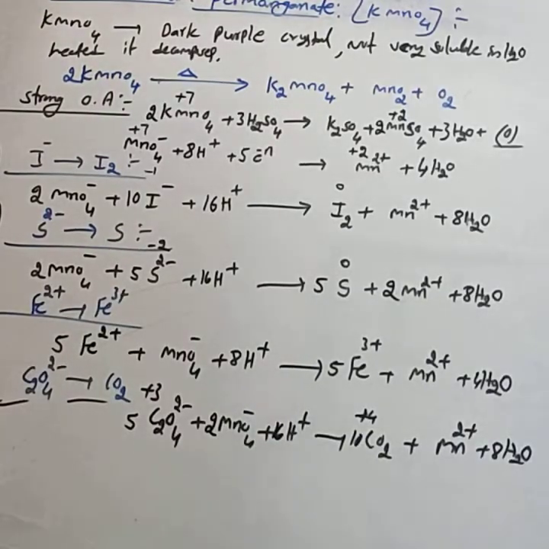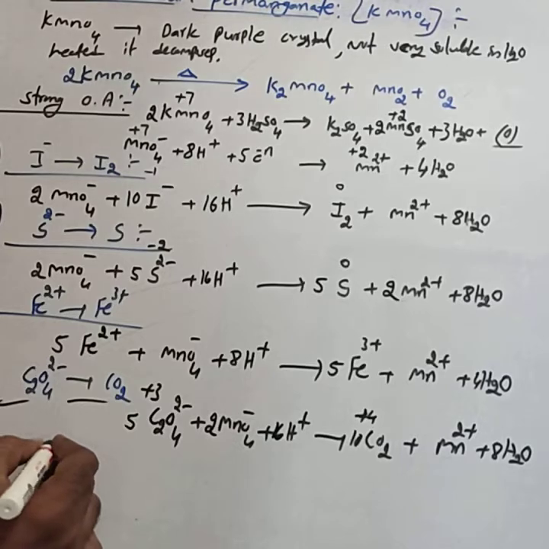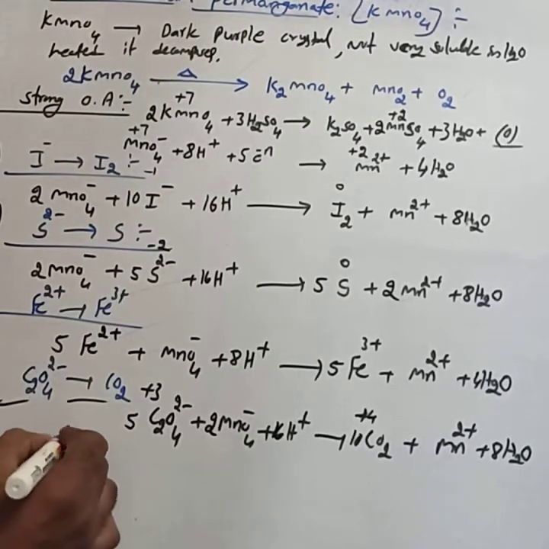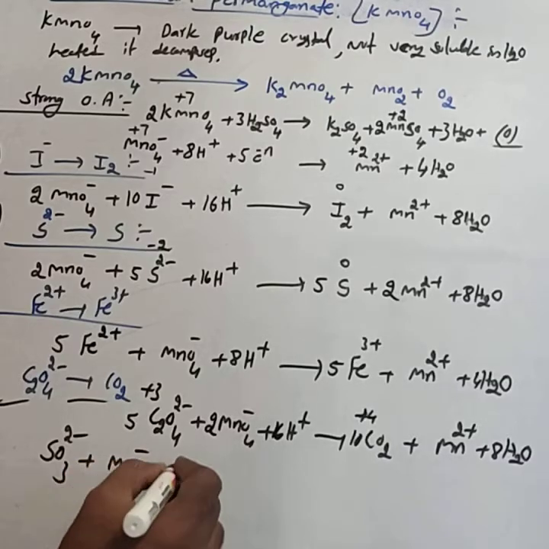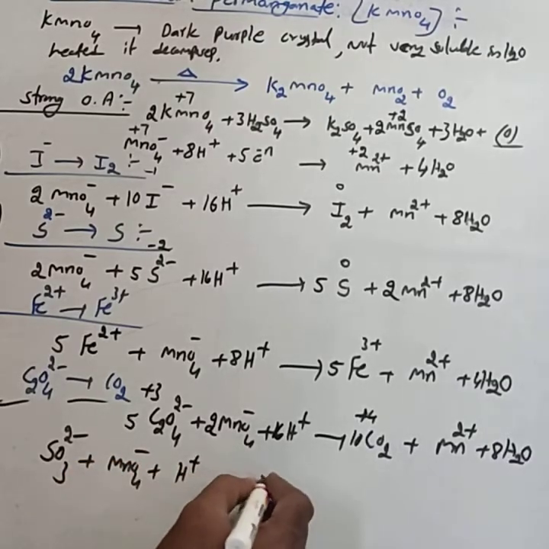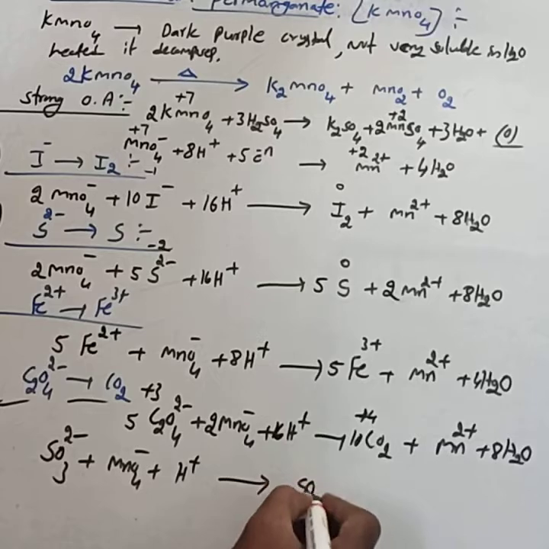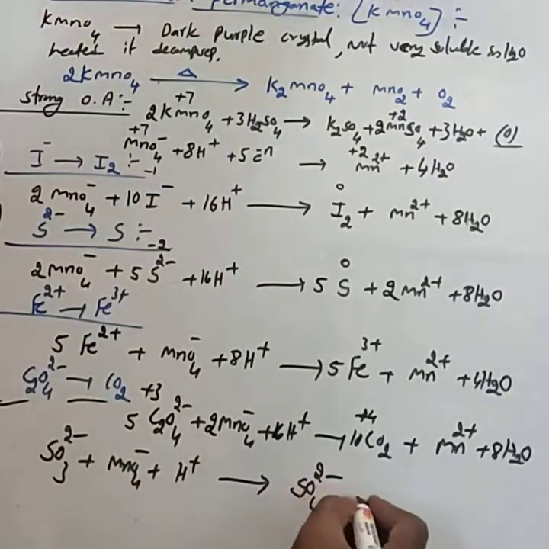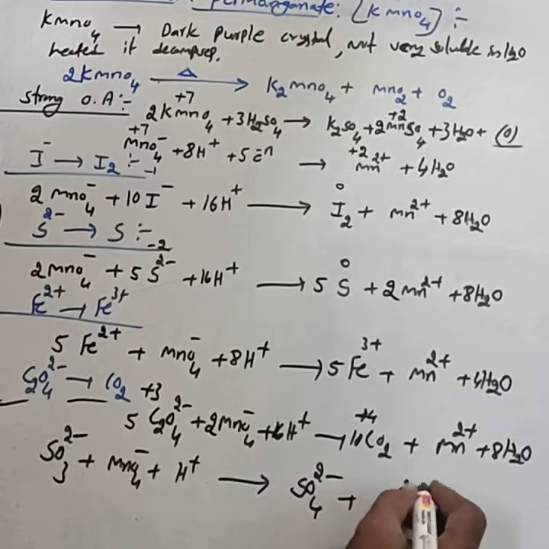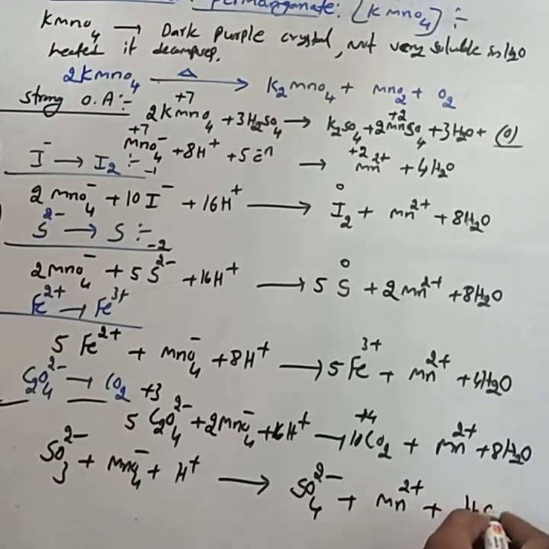Then similarly, another example is that it oxidizes sulfite ion. Sulfite ion formula is SO3 2 minus. Sulfite ion, permanganate ion, H plus; sulfite ion into sulfate, SO4 2 minus, giving Mn2 plus and H2O.